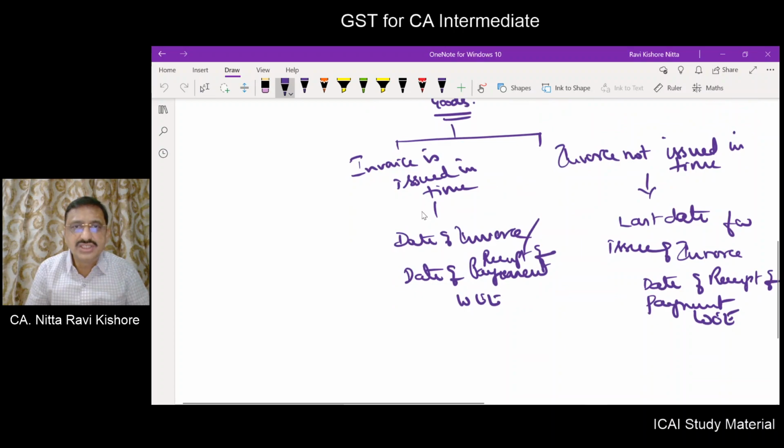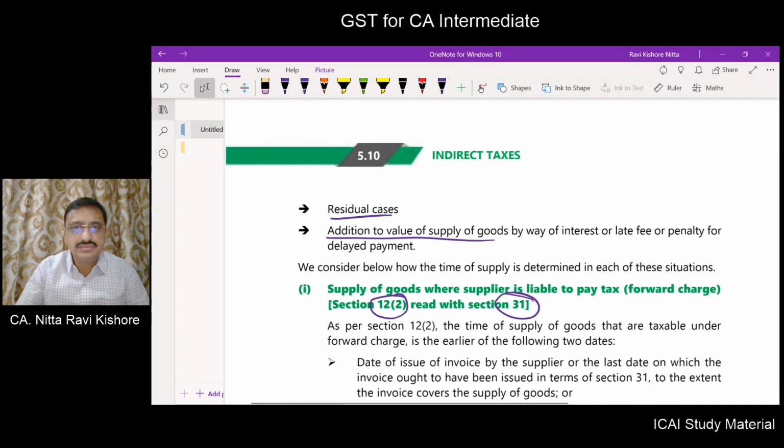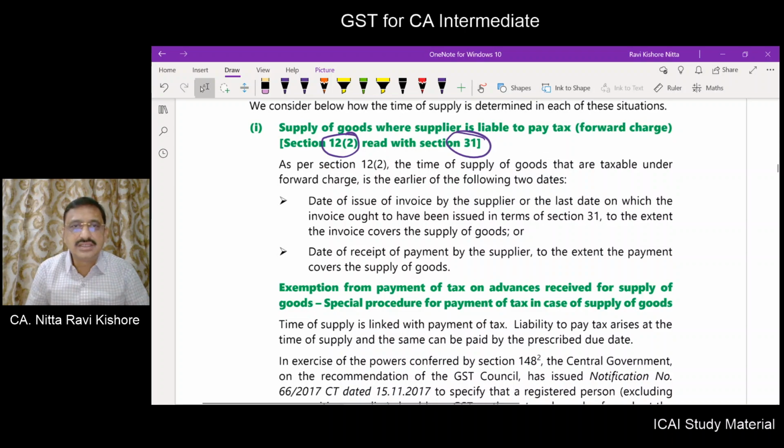If the invoice is issued within time as prescribed under section 31, then date of invoice or date of receipt of payment, whichever is earlier. If it is not issued within time, the last date for issue of invoice or date of receipt of payment, whichever is earlier. The same thing will be repeated here. So the time and date of issue of invoice or the last date on which invoice ought to have been issued, to the extent invoice covers the supply of goods, or date of receipt of payment to the extent the payment covers the supply of goods, whichever is earlier.